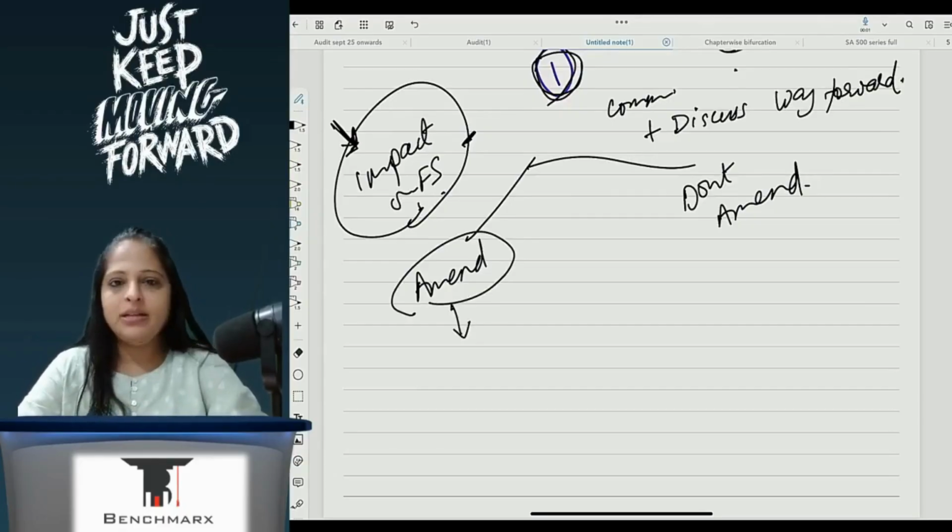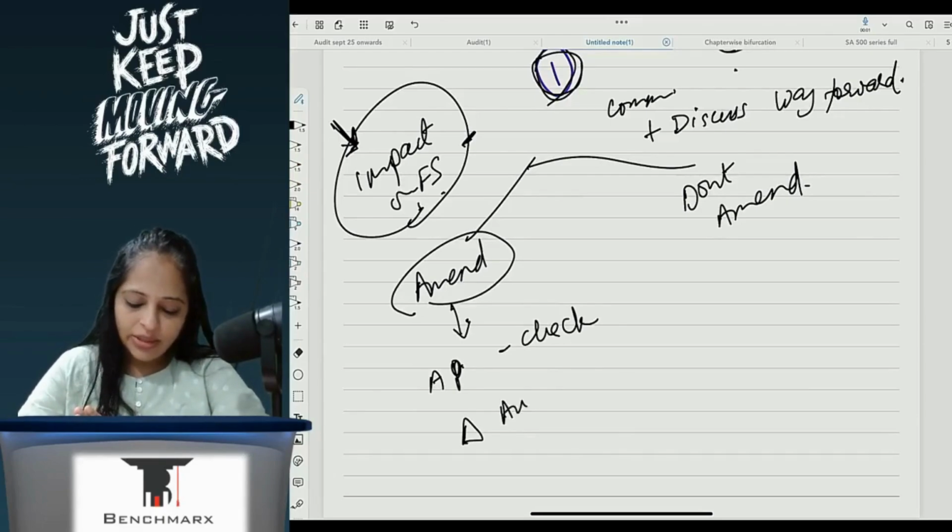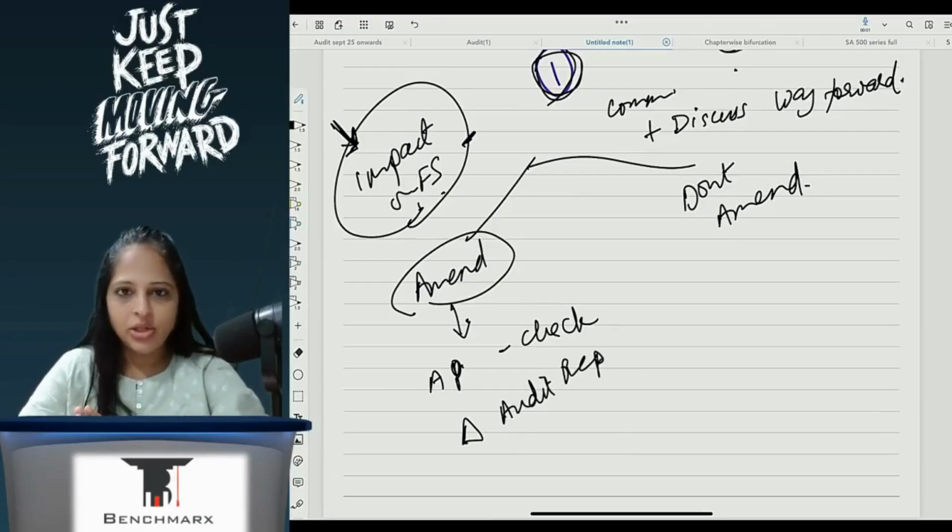If he is amending, my responsibility is to check what he has amended. So I will have to do audit procedures to check, and I will have to change my audit report. Logical?